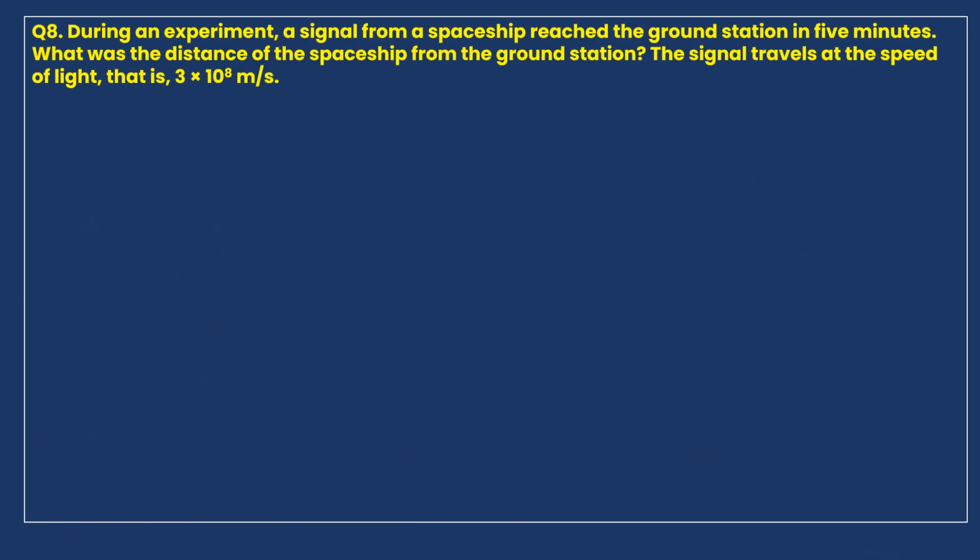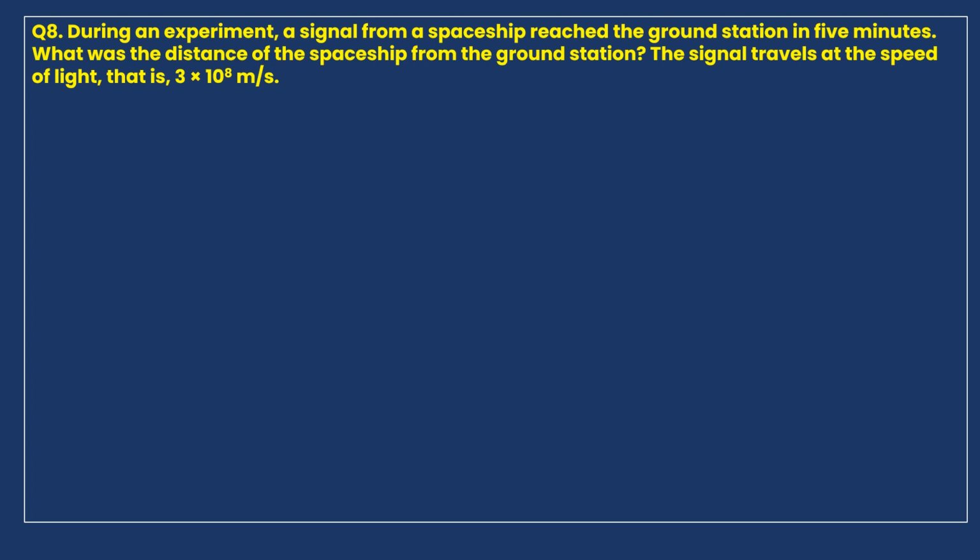Next question is, during an experiment, a signal from a spaceship reached the ground station in 5 minutes. What was the distance of the spaceship from the ground station? The signal travels at the speed of light, that is 3 times 10 to the power of 8 meters per second. Here an experiment is being conducted. There is a ground station on Earth.